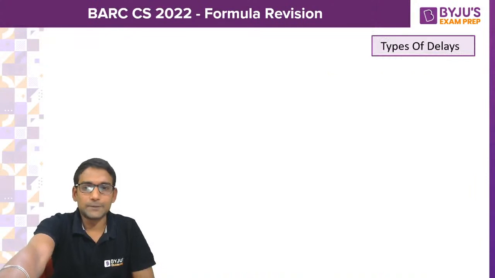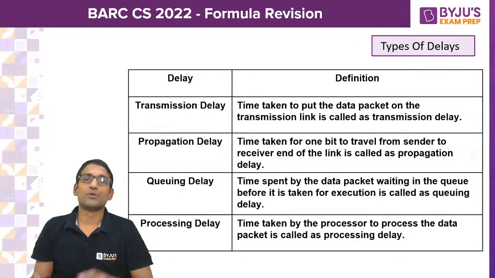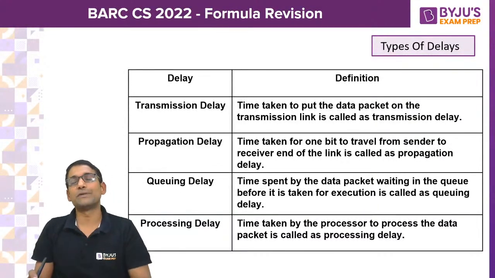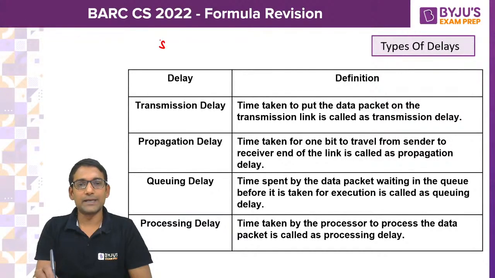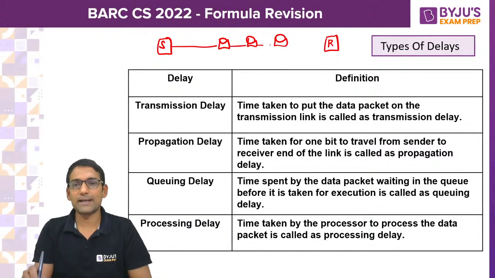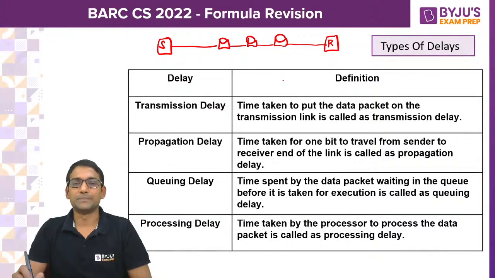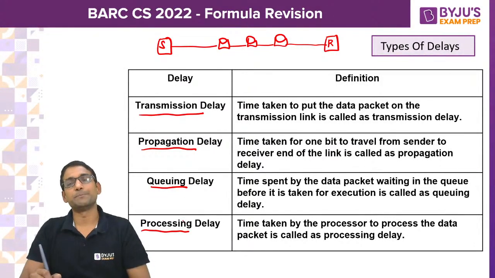And then in computer networks, definitely this is required to know, to revise. What are the different types of delays if you are sending data from sender to receiver? There can be several intermediate stations in between. If so, to send a packet from sender to receiver, what is the total time needed? Total delay. That is classified into 4 different forms. What are they? Transmission delay, propagation delay, queuing delay, processing delay.